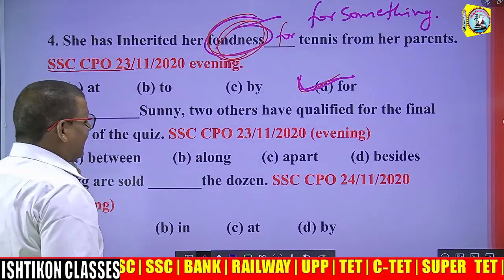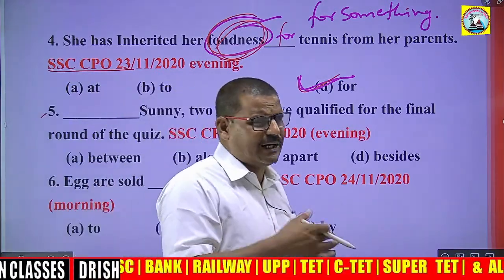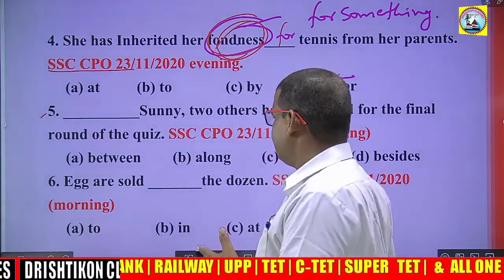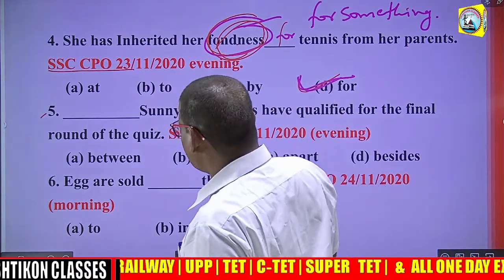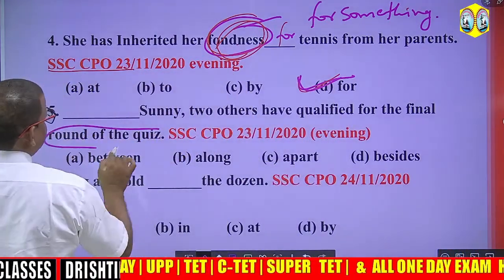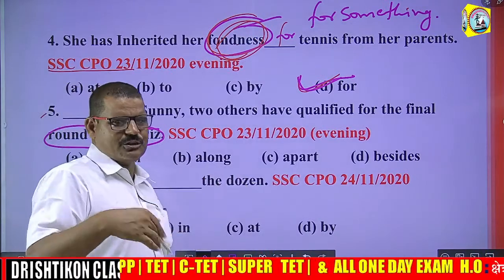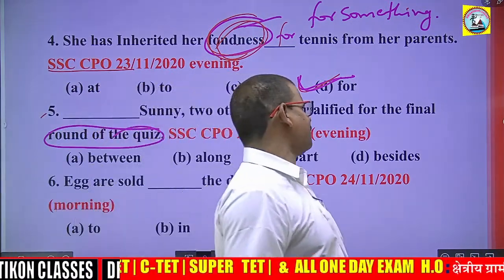Next: Sunny, two others have qualified for the final of the quiz. This quiz means question and answer, something like a GK quiz.